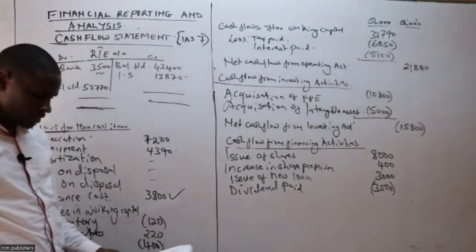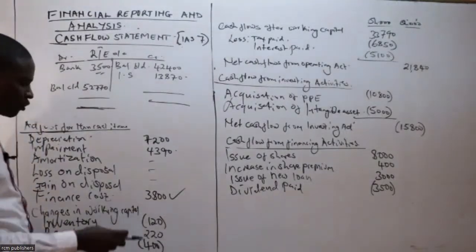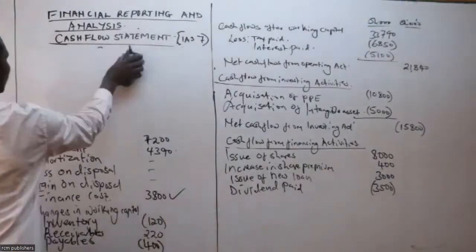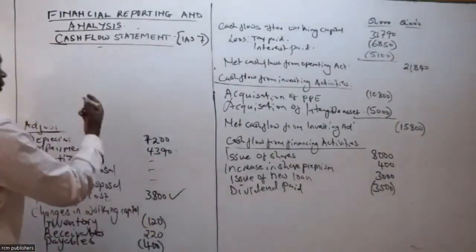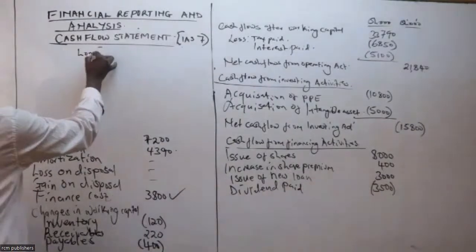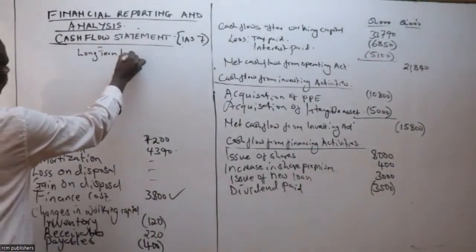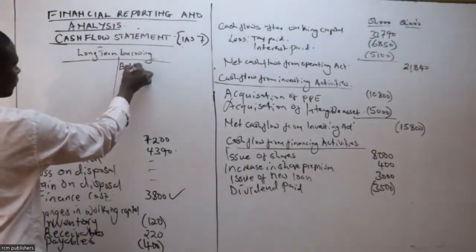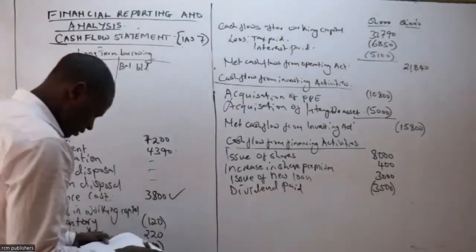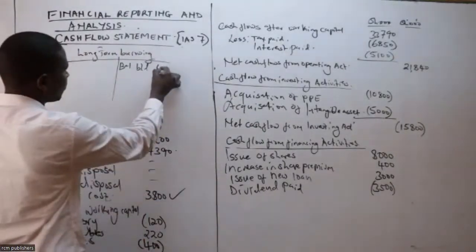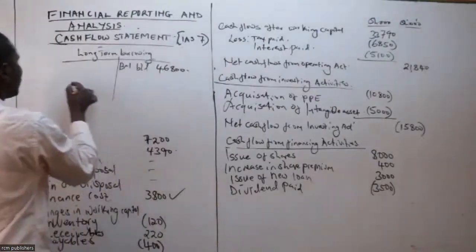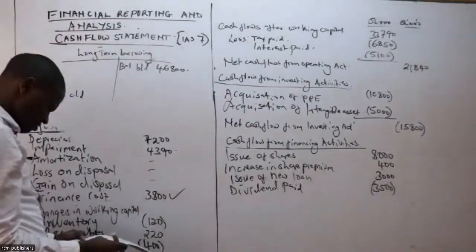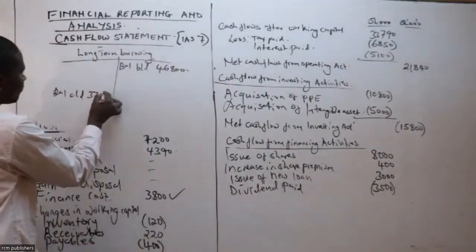So let's look at long-term borrowing. If I look at my long-term borrowing, let's see what happened. The balance brought down should be on this side, and the amount is 46,800, and then we have a balance carried down of 7,550.